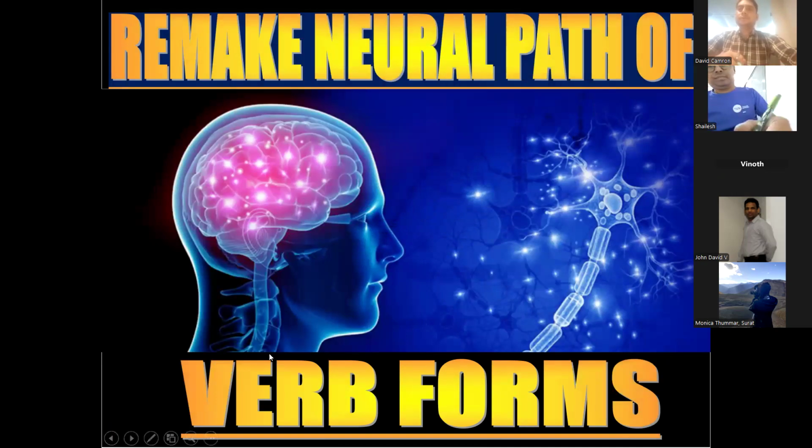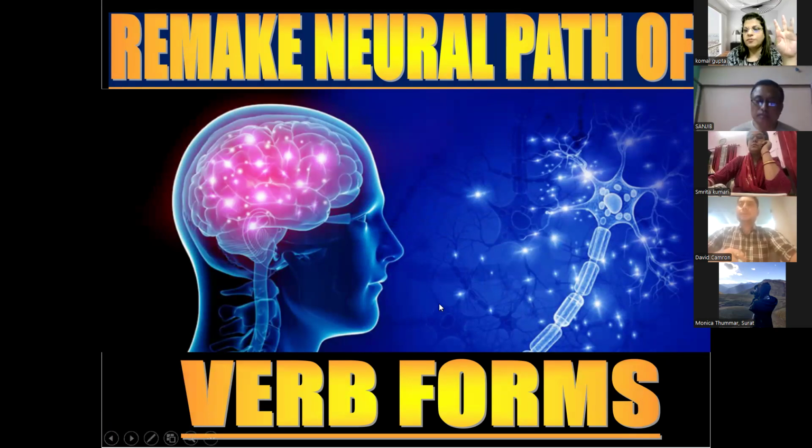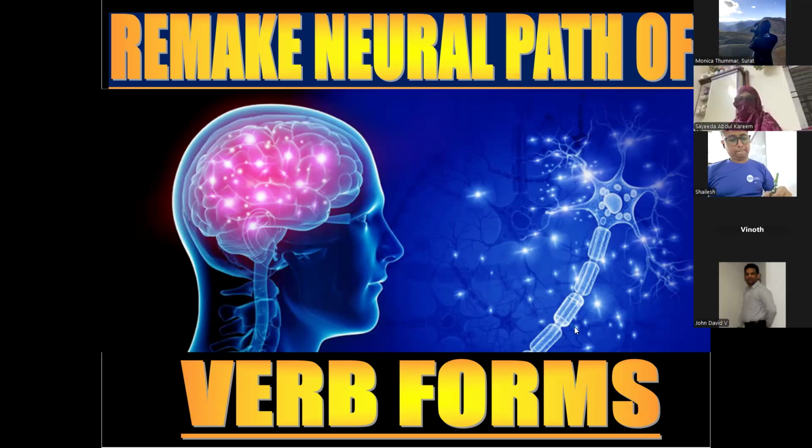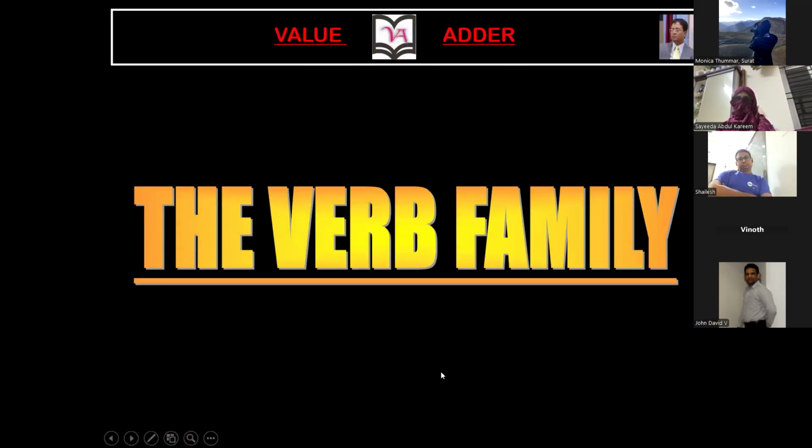Now we will discuss how to remake the neural path of the verb forms. Why are we going to discuss this topic? Because after having the knowledge of the three forms of the verbs, present form, past form, and past participle, we are still struggling to make correct sentences. So again we have to work on our neural path of the verb forms. Now we are going to discuss this with the help of the verb family.